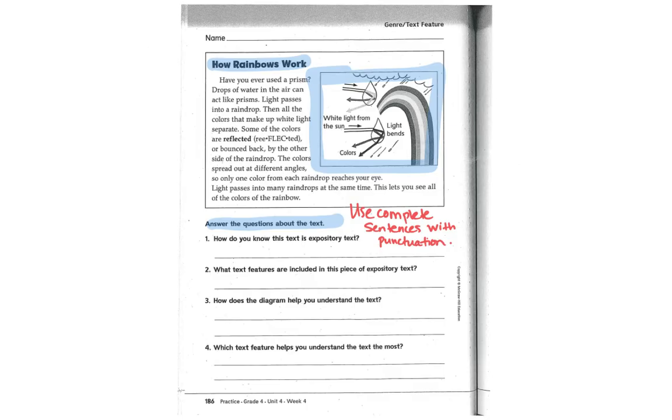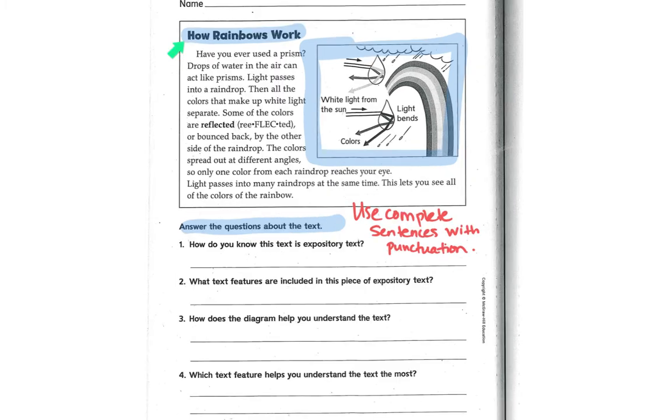All right, kiddos, on your next page, we're going to be dealing with genre and text feature. So let's take a look here. We have the title, How Rainbows Work. You see a diagram here, boys and girls. This diagram says, look at me, and it's going to be important to the passage, even though it is a short passage. You're going to answer the questions 1, 2, 3, and 4. Make sure you're using complete sentences with punctuation. Okay, don't just answer them. Make sure they are complete sentences that answer who and what happened, and make sure you use your punctuation at the end, please. That's very important.